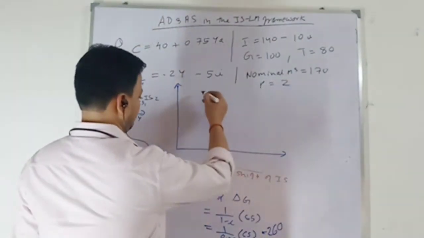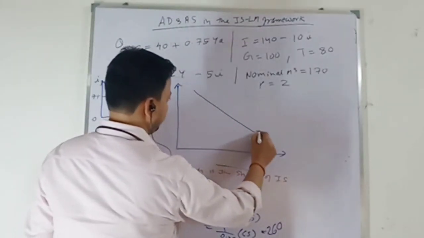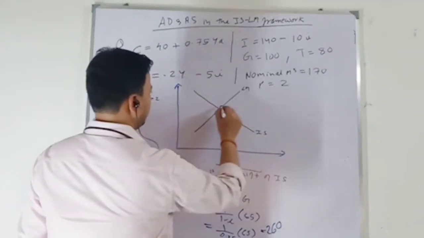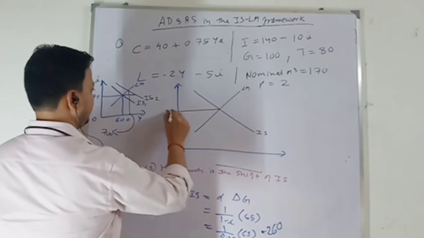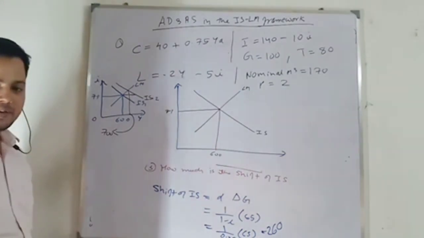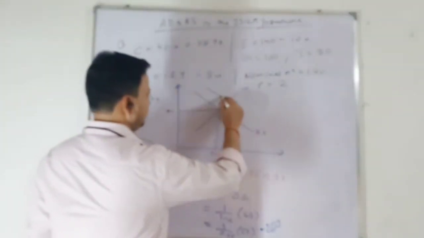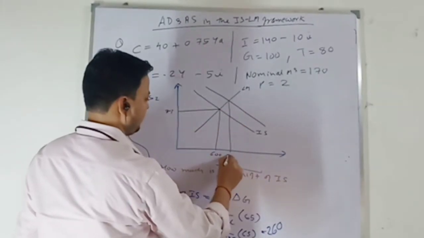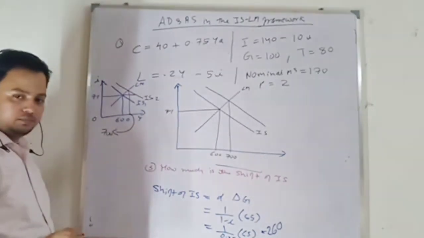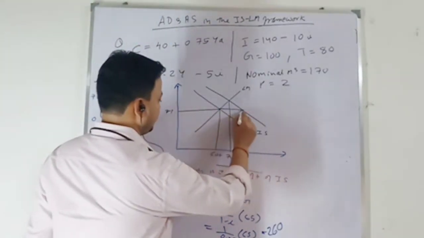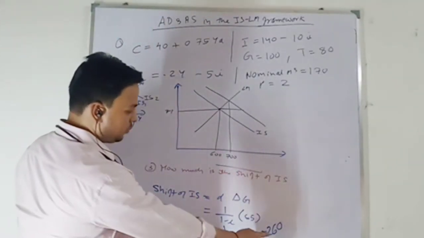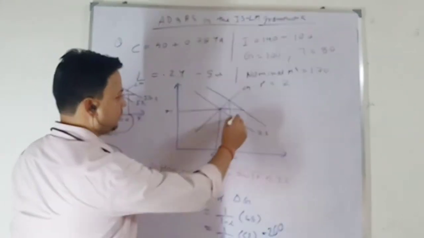Okay? So this is your initial IS curve, from the first question that we have done. This is LM curve. So we get an equilibrium rate of interest 7%, and equilibrium output 600. Okay. So when government expenditure increases, my new equilibrium output is how much? 700. Okay. How much is the shift in my IS curve? For the given rate of interest, it is given by this equation: multiplier times change in government expenditure, and shift is how much? 260. So 600 plus 260 is how much?